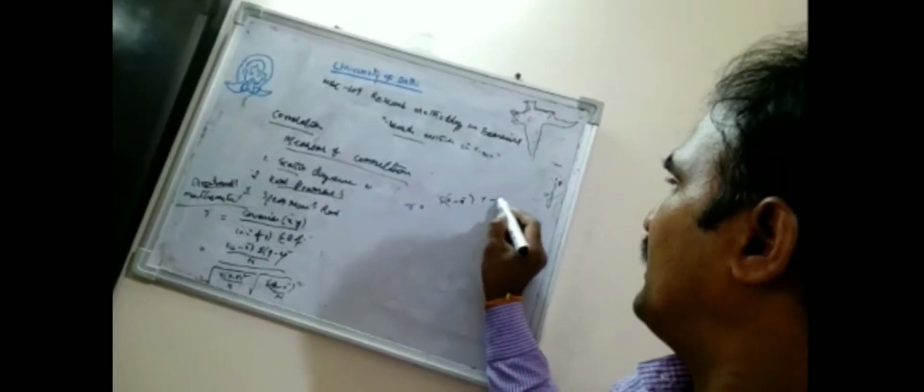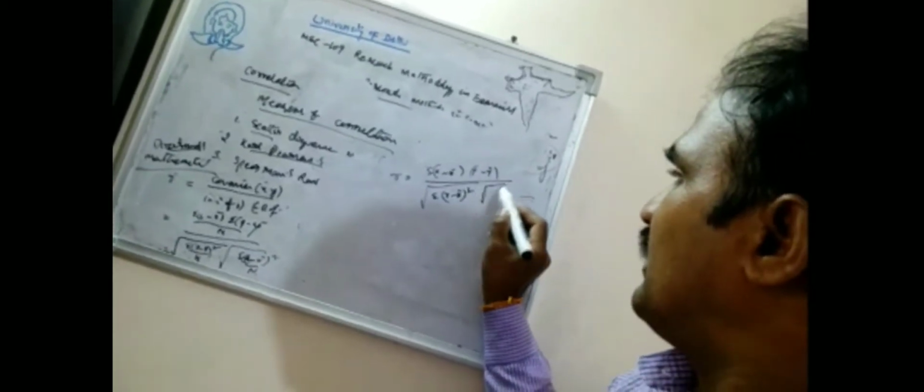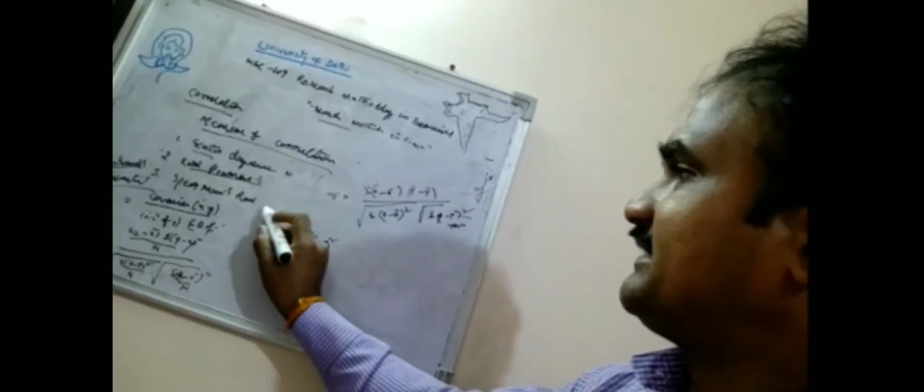So, continuing with Karl Pearson's correlation, one value you find will be large and another value will be less, and then you can calculate it. The formula is r equals the sum of (x minus x bar) times (y minus y bar), divided by the square root of the sum of (x minus x bar) squared times the square root of the sum of (y minus y bar) squared. This is also an indirect method.